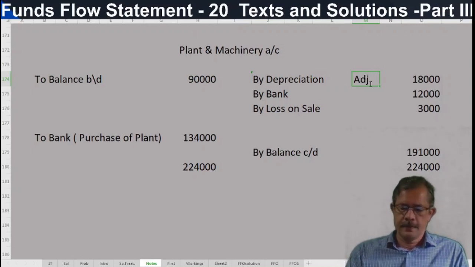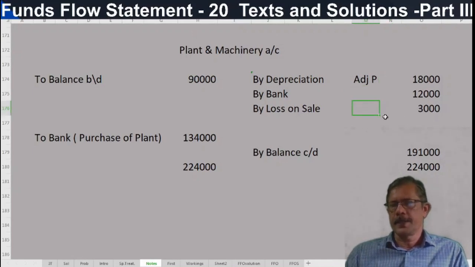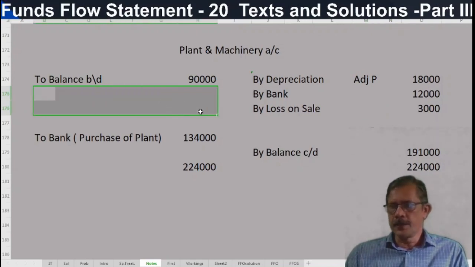If there is a profit on sale, if it is included in profit and loss account balance, that should be deducted or credited to adjusted P&L account in order to find out funds from operation. Because the profit on sale is already included in the sale proceeds, sale of assets. The profit element is already included.